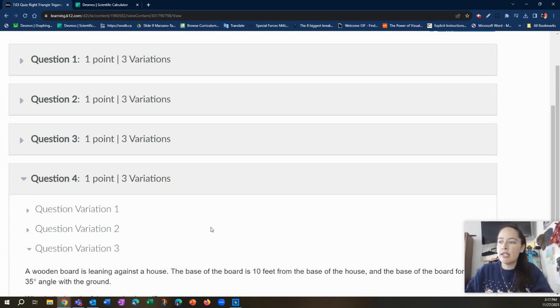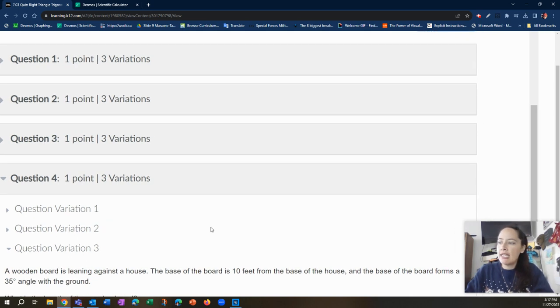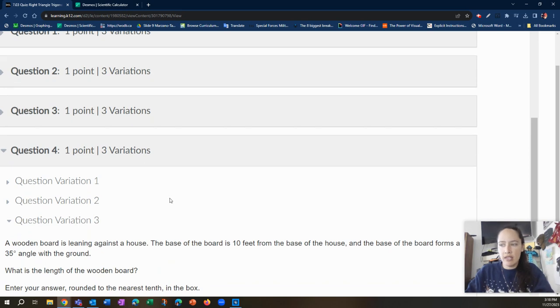Here we go. So we're going to do a wooden board leaning against a house, 10 feet away from the base, and it forms a 35-degree angle with the ground. What is the length of your wooden board?